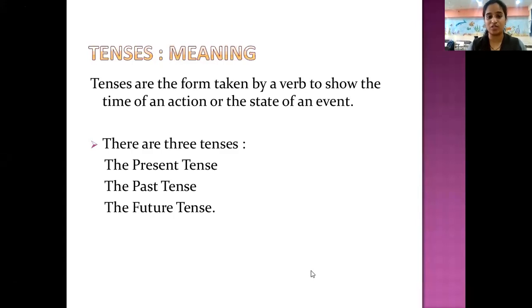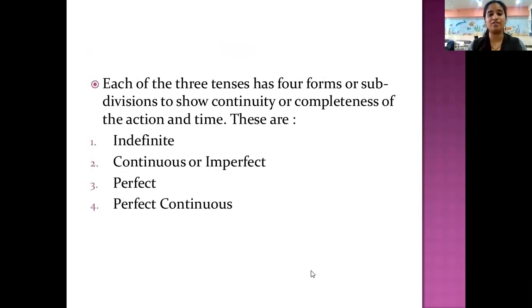There are three types of tenses: present, past, future. Present, past, and future. Okay, so each of the three tenses have furthermore four forms of subdivisions to show continuity or completeness. If the work is completed, or it is continuing, or it is being completed, there are still subdivisions.